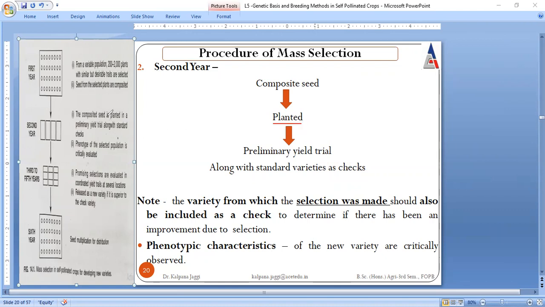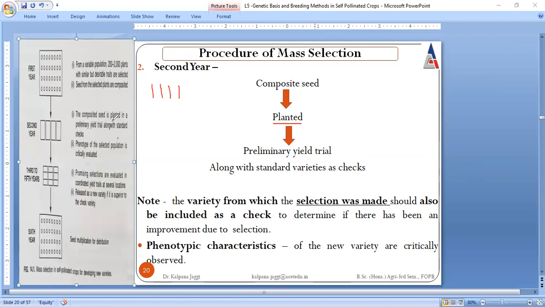Which seeds? Those obtained from the first year population, which were phenotypically similar, right? When these populations were mixed together, their seeds are planted, right?